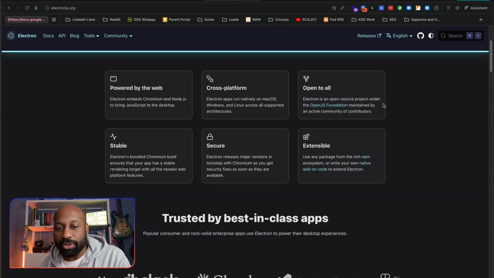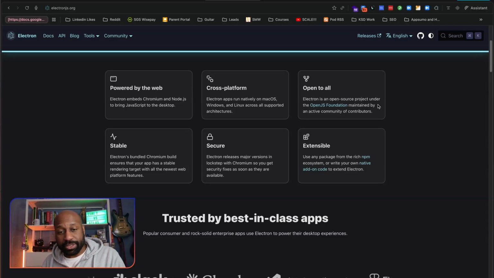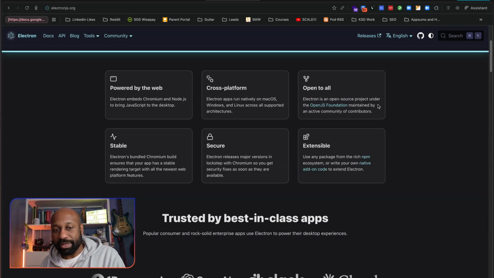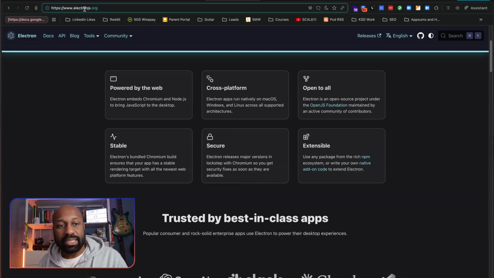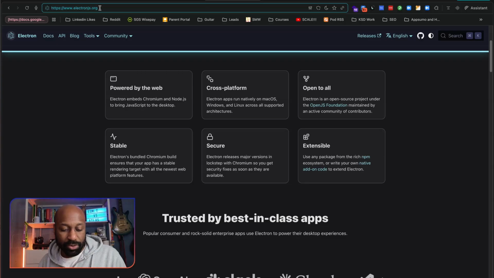It's open to all, so it's open source. So this is free to use, which is super important. And it runs natively on Mac and also on different platforms. All good. I'm not going to go into these bits. If you want to check this out, the URL is electronjs.org. I'll put it into the notes.